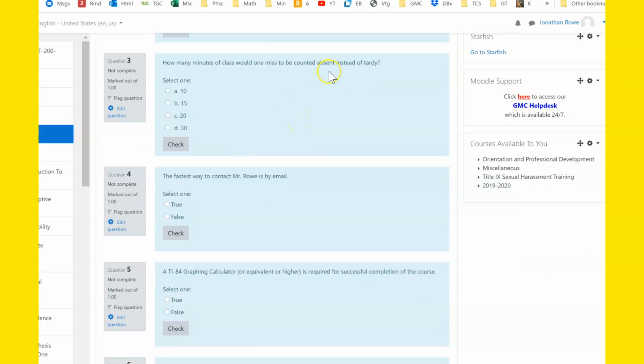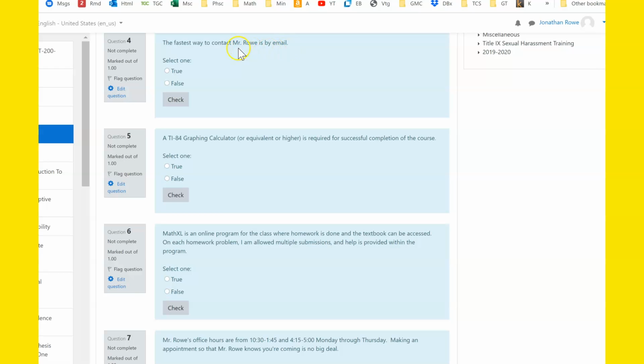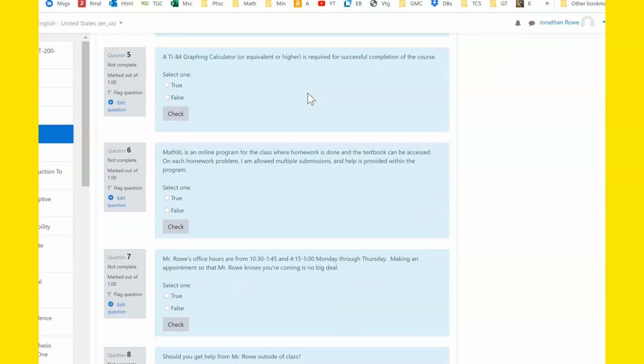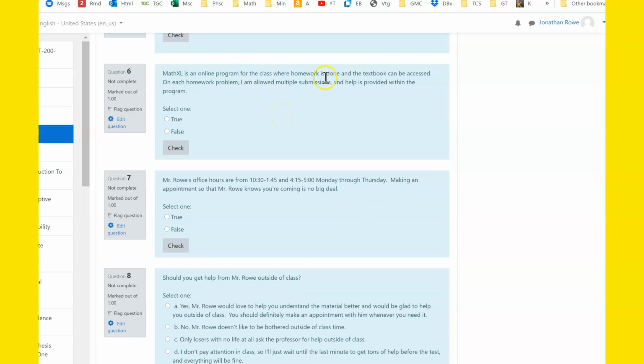How many minutes of class would one miss to be counted absences instead of tardy? The answer is 20 minutes. True or false? The fastest way to contact Mr. Rose is by email. That is false. The best way to contact me, fastest way to contact me is through the remind texts. The TI-84 graphing calculator or equivalent is required for successful completion of the course. That is true. Math Excel is an online program for the class where homework is done and the textbook can be accessed.